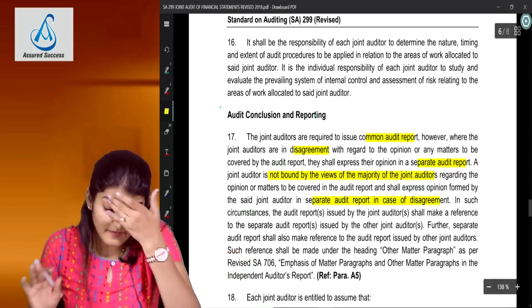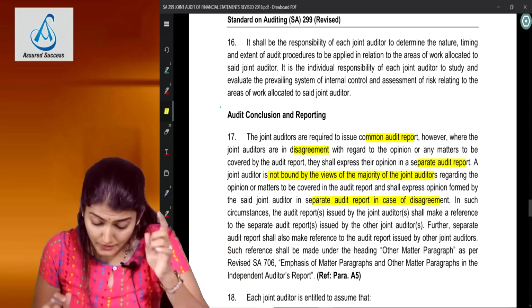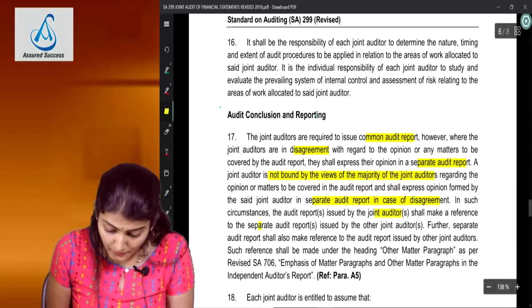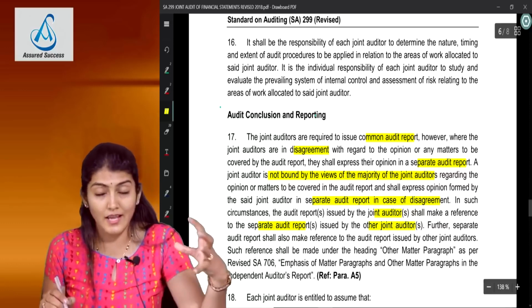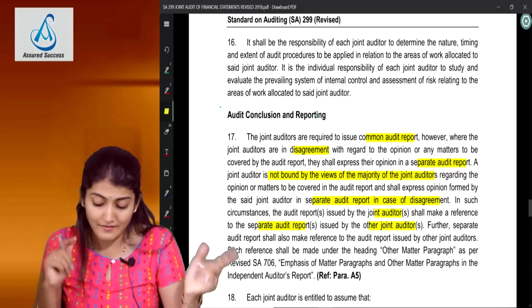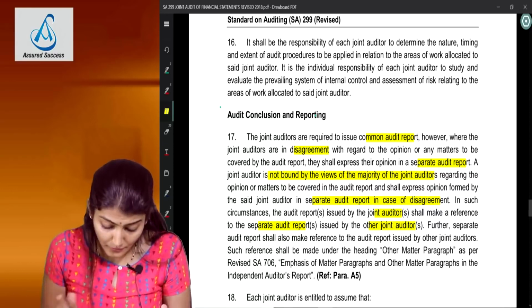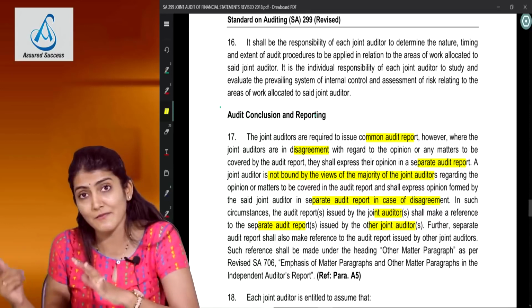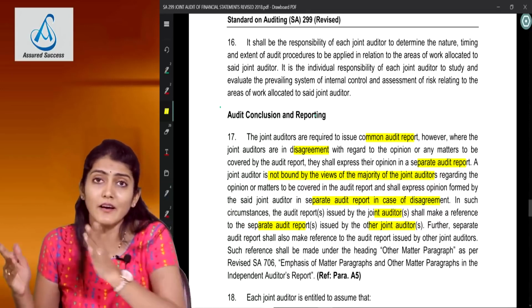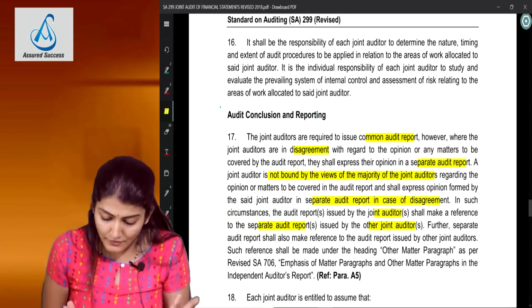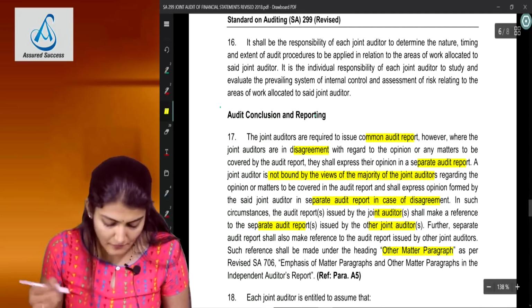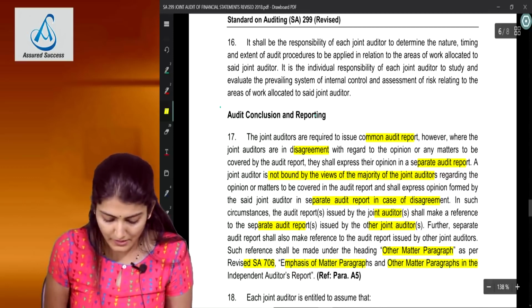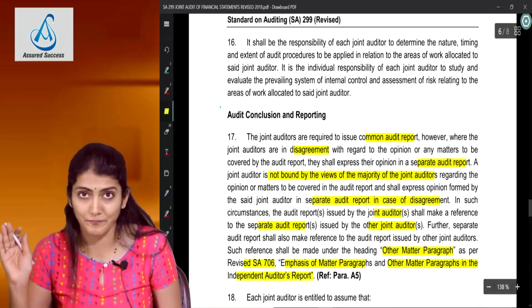In such circumstances, the audit report issued by the joint auditors shall make a reference to the separate audit report issued by the other joint auditors. That is, A and B will make a reference to the report of C in their report. The separate audit report shall also make a reference to the audit report issued by the other joint auditors. That is, C will make a reference to the report of A and B in the other matter paragraph. Such reference shall be made under the heading other matter paragraph as per SA 706, emphasis of matter paragraph and other matter paragraph in the independent auditor's report.